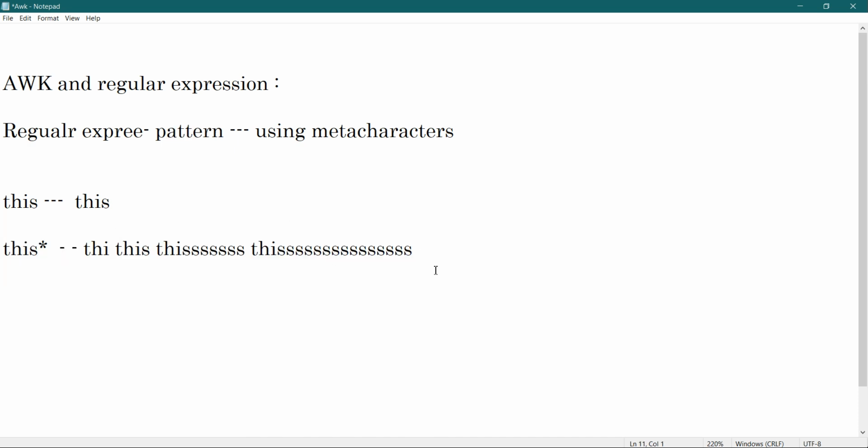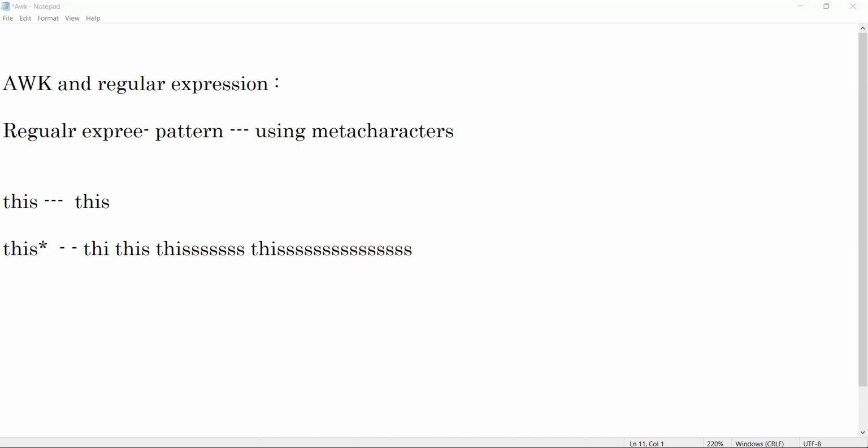By matching a pattern, you can make your regular expression, and then you can search with it using awk.